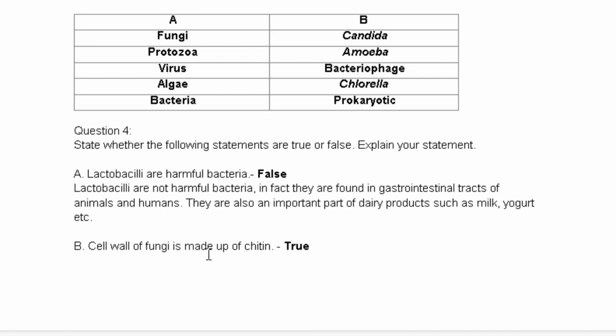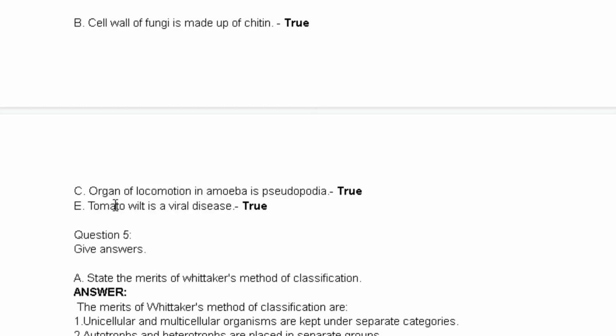Second one is, cell wall of fungi is made up of chitin. Now students, remember we have studied this in our lesson, where it was written that the cell wall of fungi is made up of complex sugar which is called chitin. So this statement is true. The next statement is, organ of locomotion in amoeba is pseudopodia. It is a true statement. We have also studied about this. And tomato wilt is a viral disease. This is a true statement because it is a viral disease that is found in tomatoes.